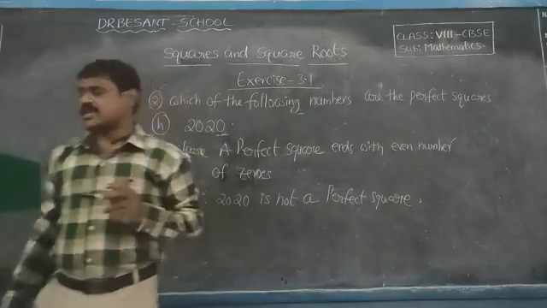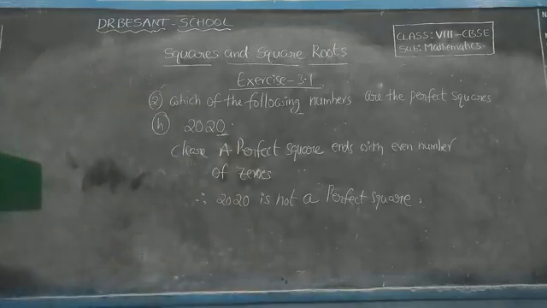Understood? Some concepts I have explained and I have done exercise problems also. I think it's very clear. Note down. Next, in the third Roman, which among the following are the squares of odd numbers and which are of even numbers? This is one interesting question. I will explain later.